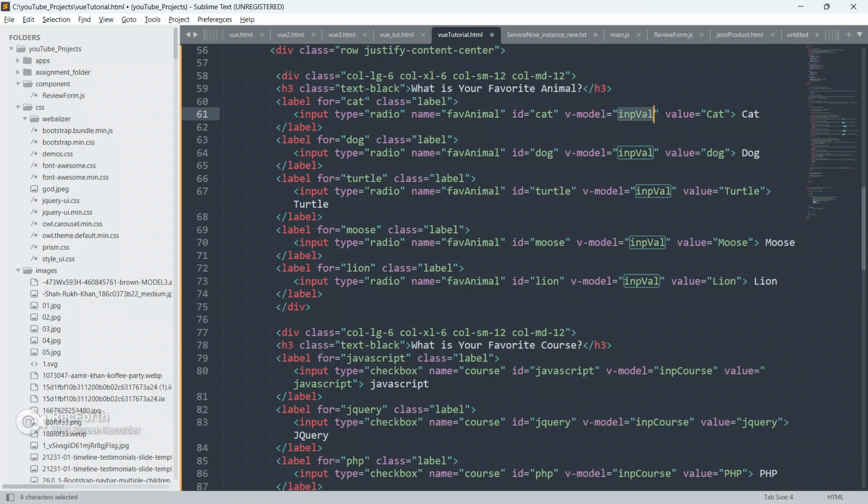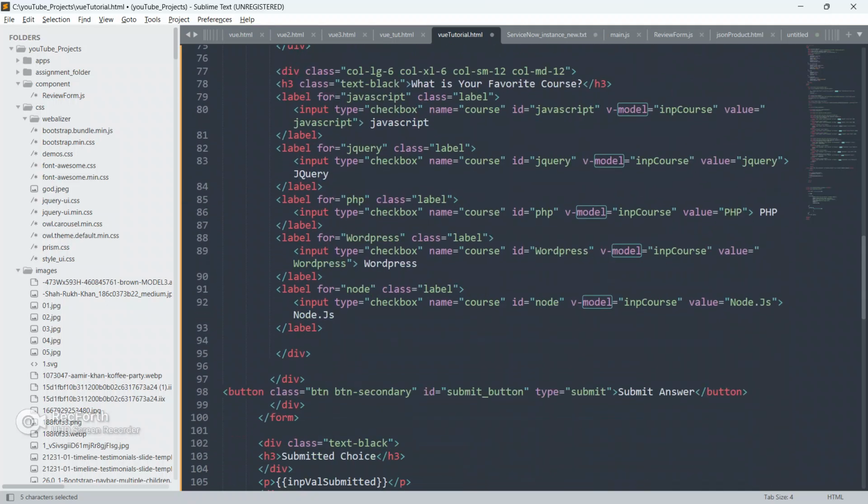This is the radio buttons. Okay, so we have given the same v-model name to each and every radio button here guys. Okay, see, v-model is input val, v-model is input val, v-model is input val, and v-model is input val. And I already told you guys, v-model is used to bind two-way data binding inside the Vue.js from this HTML element to Vue.js instance, and from Vue.js instance to this HTML element. Okay, that's why I have given here v-model, and value is cat, dog, turtle, mouse, and lion.